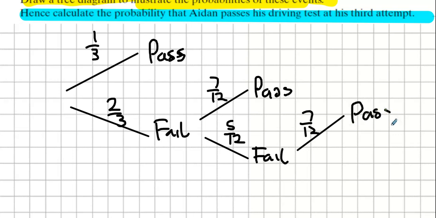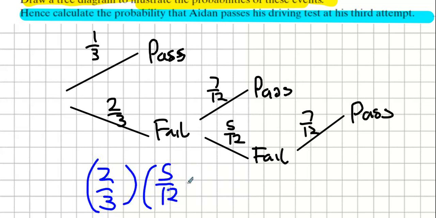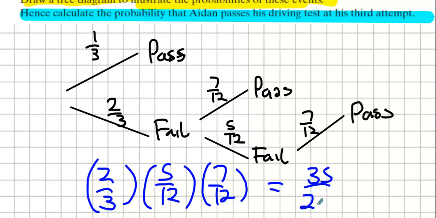So it wants us to take this route here, doesn't it? It wants us to go through this. See this line I'm going through here? That's the line it wants us to take. So how do we do that? 2 fails and the pass. 2/3, next one, and one after that. And then what do we get? 35 over 216. Okay.